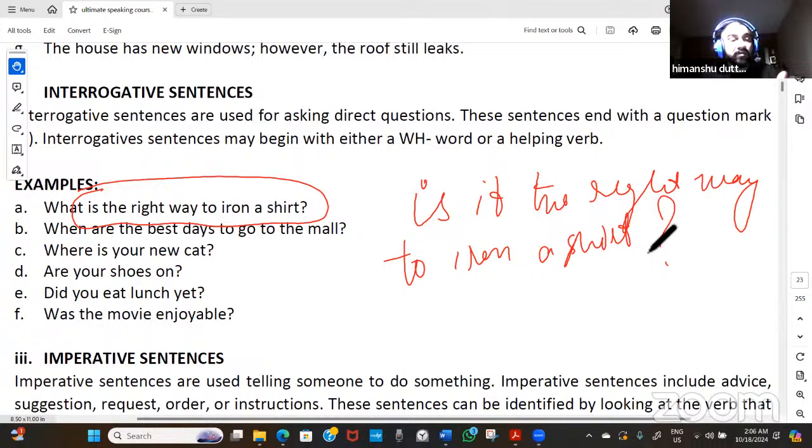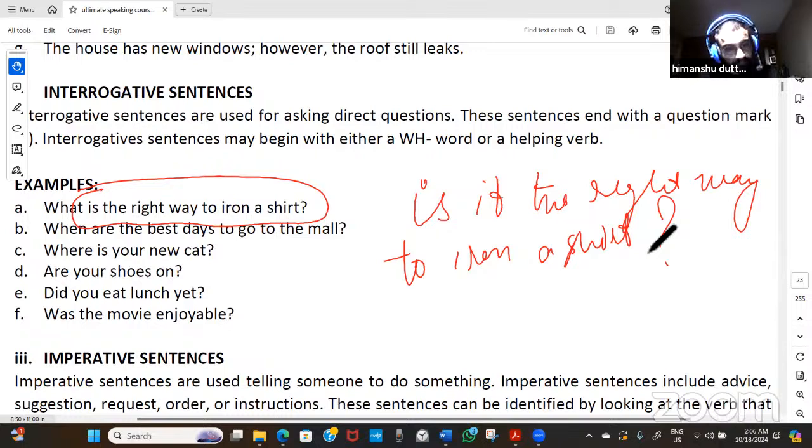So the sense will change, the tone will change, and even the subject matter is going to change in your answer. When somebody asks you what is the right way to iron a shirt, you will answer: first of all, you need to make the sleeves. You need to have an iron table. Then you need to put some cloth on that one. You need to have an iron. You need to plug it in. So you will tell the steps.